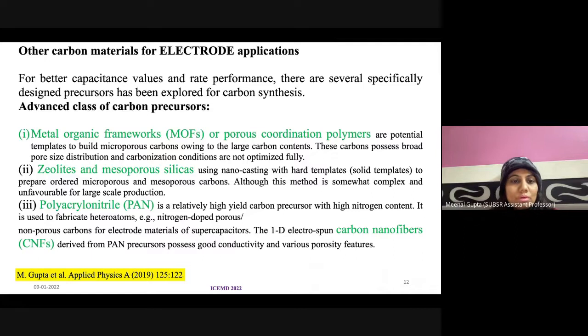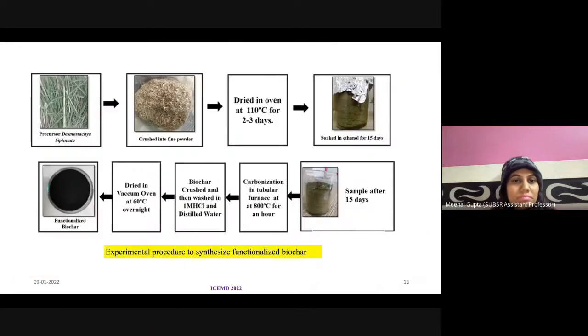Such kind of precursors they have utilized to make different structures of these carbon materials in microporous and mesoporous carbons. We have tried to make the functionalized biochar, or this carbon material, using this Desmostachya bipinnata.